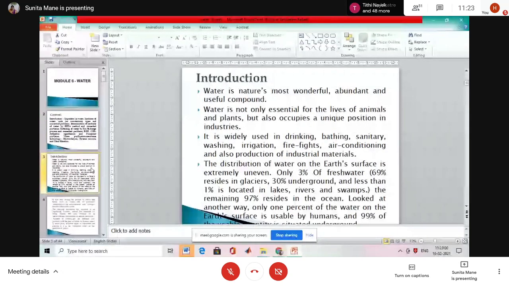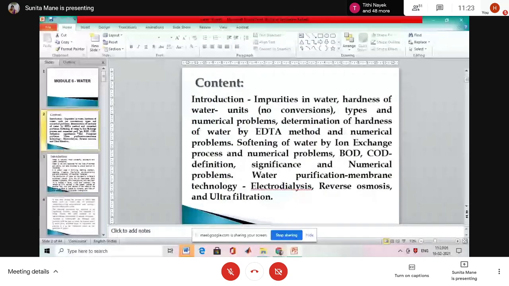So the chapter contains the introduction. Then the first point, impurities in water, is asked for 2 to 3 marks in the examination. Then hardness of water, units, types, and numerical problems based on hardness of water. Then hardness of water by the EDTA method. You will also perform the EDTA method in the laboratory, and there are numerical problems based on it.